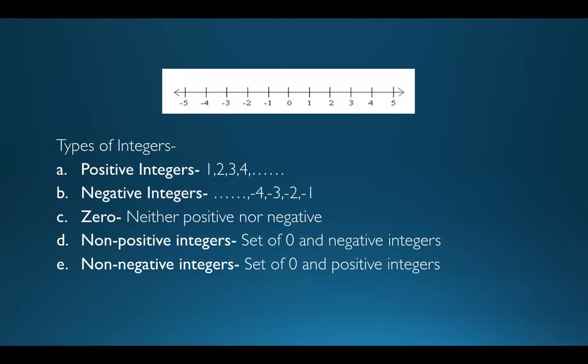Similarly, negative integers are the integers on the left side of 0 on the number line, and we don't include 0 here. Now, what is 0? 0 is neither positive nor negative. That is why when I ask what non-negative integers are, non-negative means not negative, so we include 0 and positive numbers here.